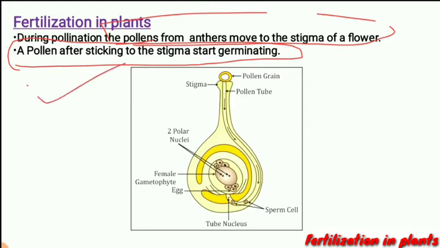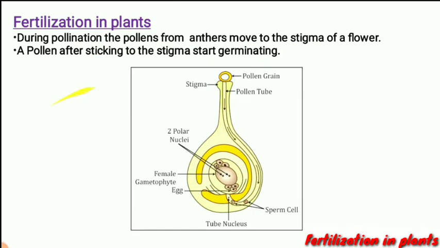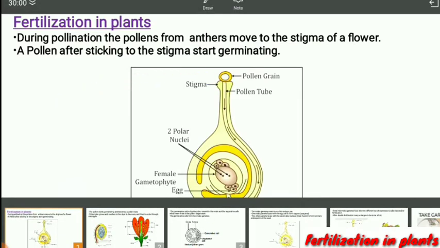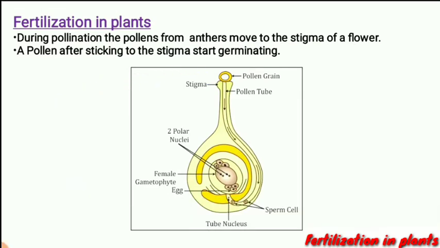So a pollen, after sticking to the stigma, has come from the anthers of a flower to the stigma of a different flower or of the same flower. This pollen sticks to the stigma.